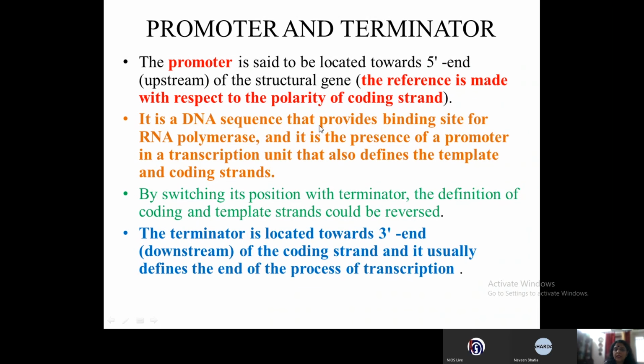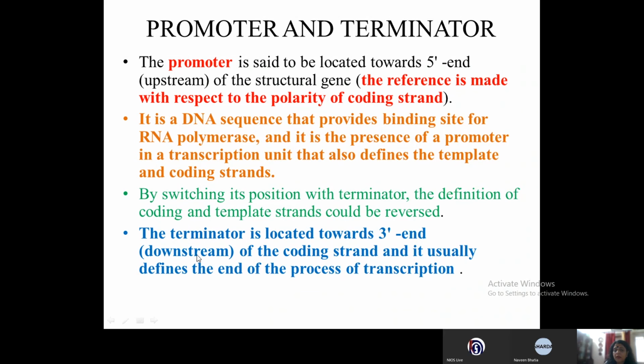It is a DNA sequence that provides the binding site for the RNA polymerase, and it is the presence of a promoter in a transcription unit that also defines the template and coding strands. If you switch its position with the terminator, the defining of the coding and the template strands could be reversed. If you switch the sites of terminator and promoter, then the coding and the template strands also get reversed. The terminator is located at the 3' end downstream.